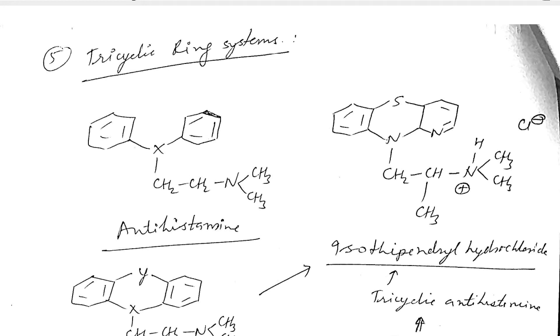In the ethylene diamine category, the ethylene group has two amino groups on the sides, and one nitrogen is substituted by a dimethyl group, and the other nitrogen is substituted with a heterocyclic or aromatic compound.